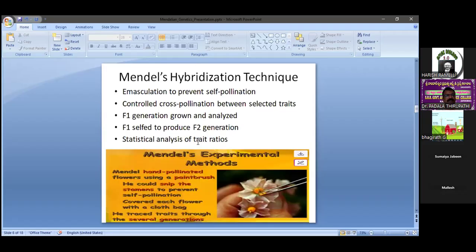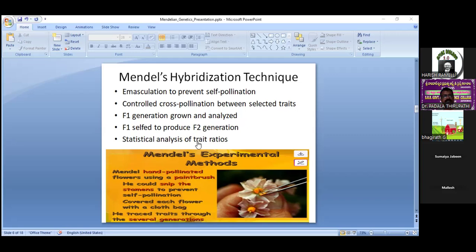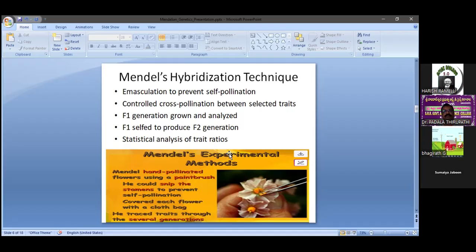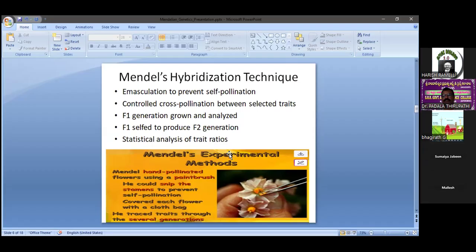Okay, so during the hybridization process, what procedure is adopted? Generally, in the first step of hybridization, we select 2 parental plants. The 2 parental plants are homozygous with clearly distinguished traits. Then, before going to fertilization, we go for emasculation. This is one of the important steps in hybridization.